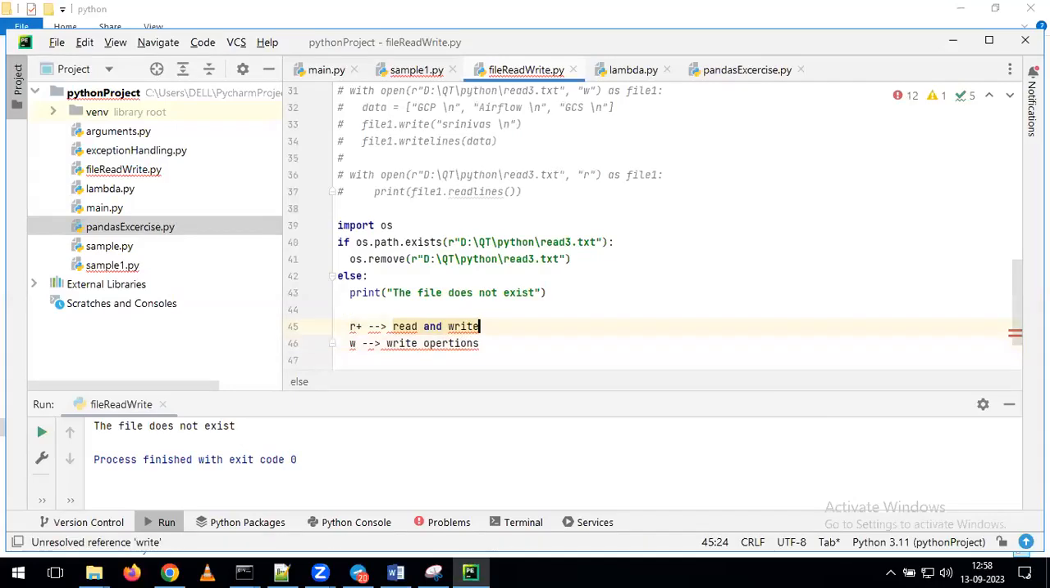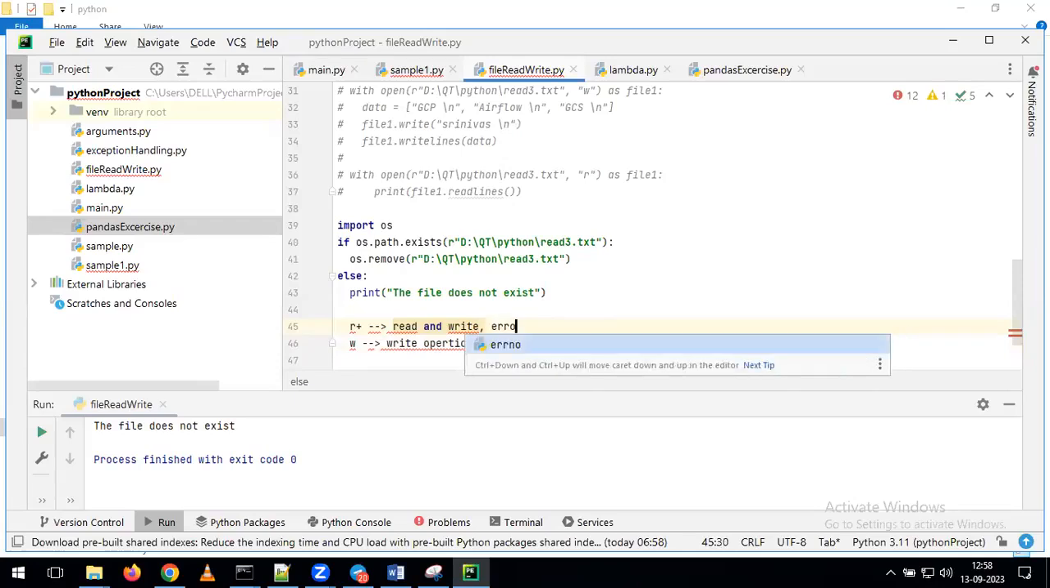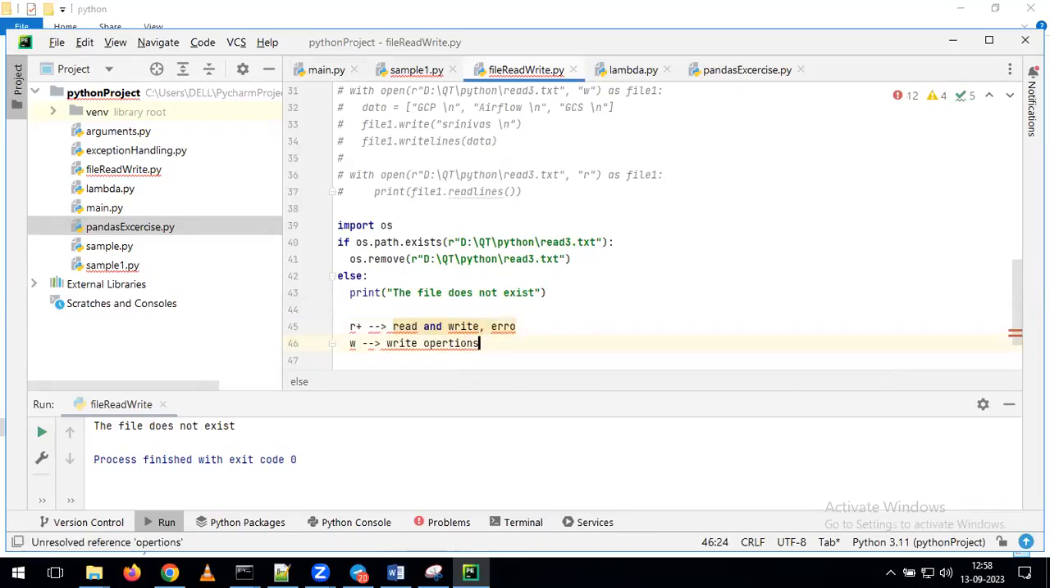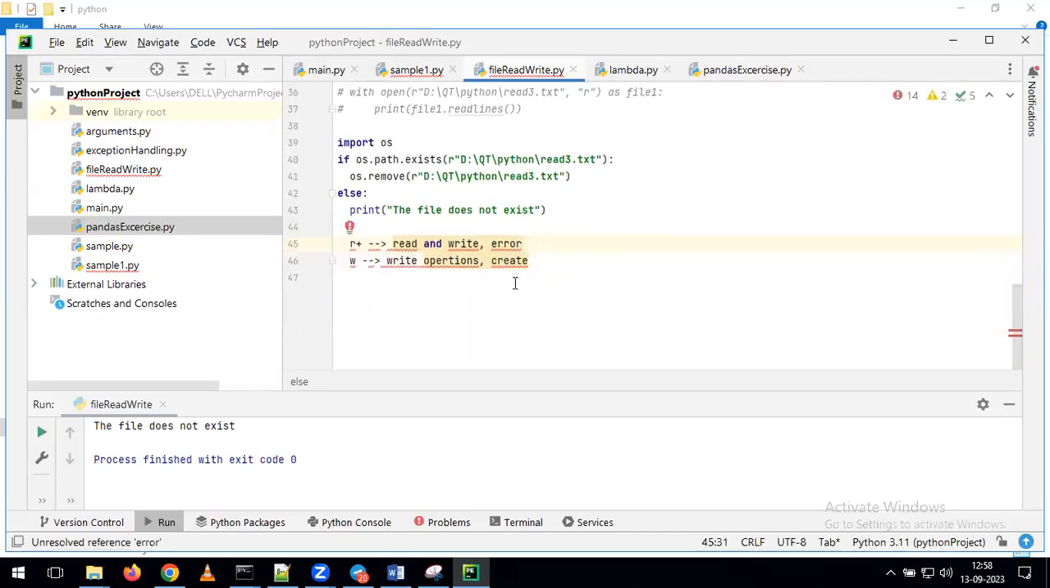With r+, if the file is not there, we are going to get an error. But with w, if the file is not there, it will create the file because you are writing, right? So for that reason, it will create the file and perform the write operation. But with r+, if the file is not there, you are going to get an error, not a syntax error, sorry, an exception: FileNotFoundError.